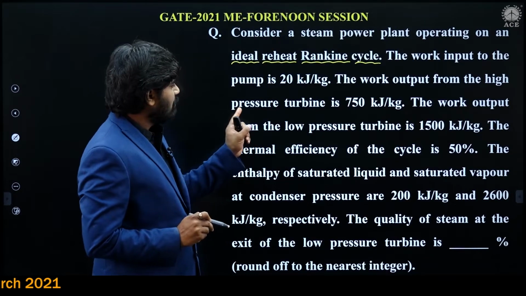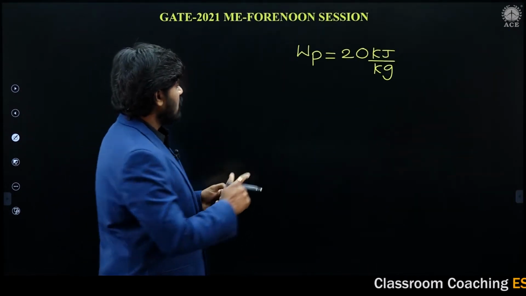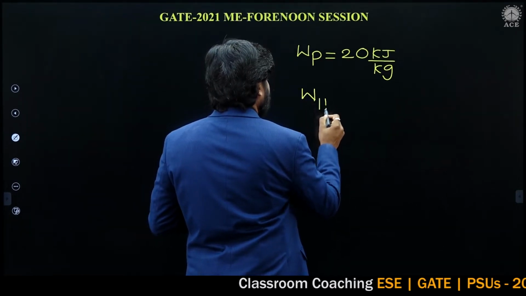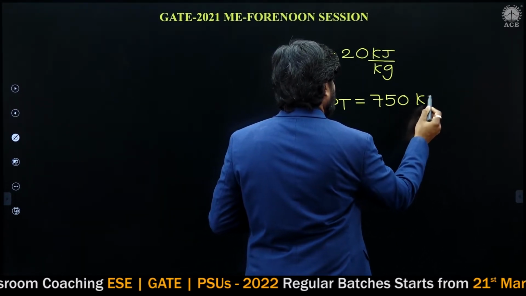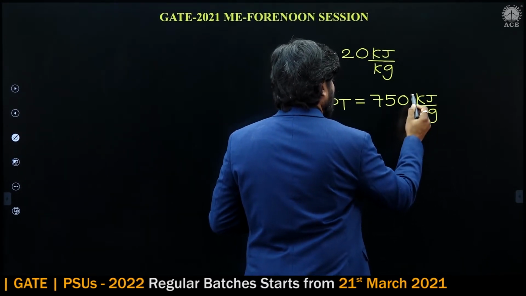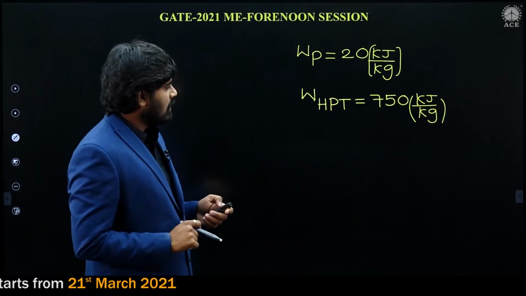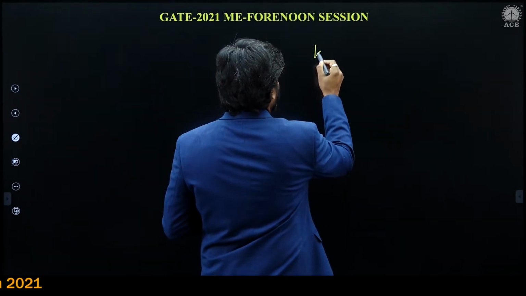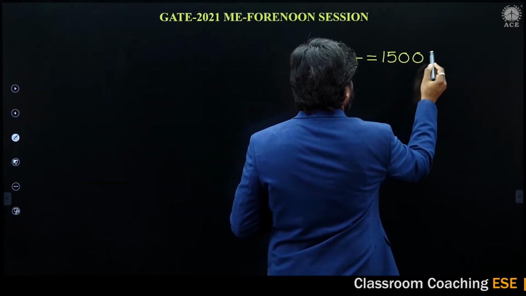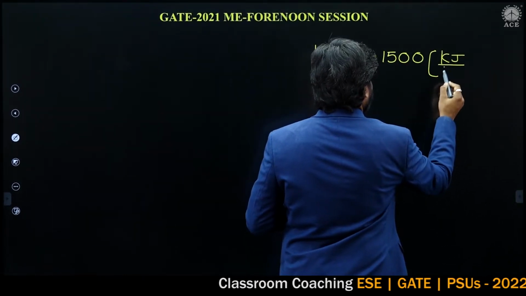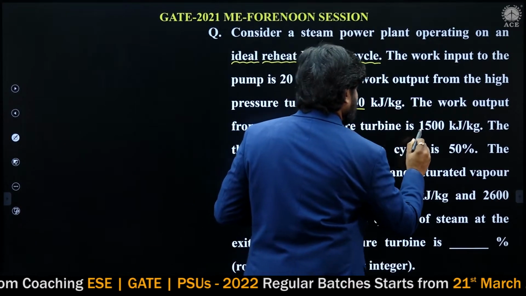The work output of the high pressure turbine is 750 kilojoule per kg, and the work output of the low pressure turbine is 1500 kilojoule per kg. It is 750, it is 1500.